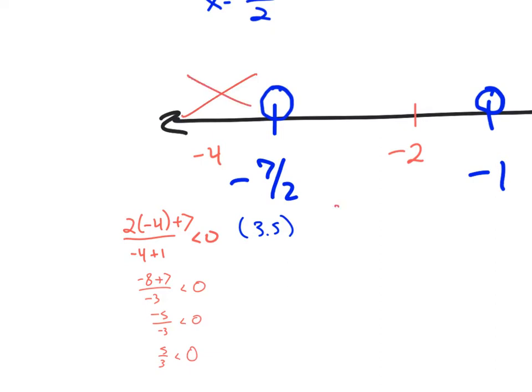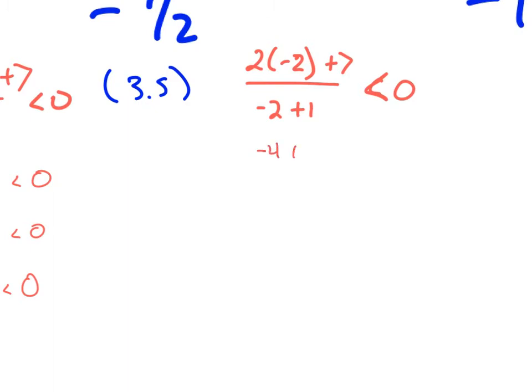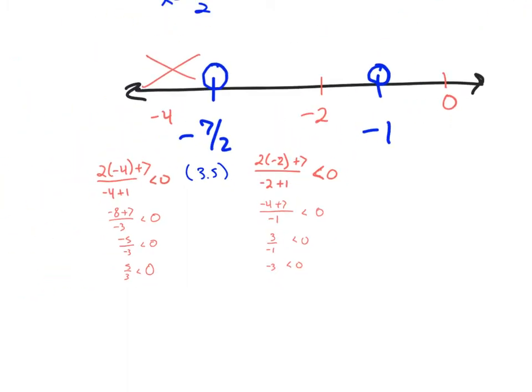And I'll check the next one. So 2x plus 7 over x plus 1 is less than 0. So I have -4 plus 7 over -1 is less than 0. 3 over -1, which is -3, which is less than 0.